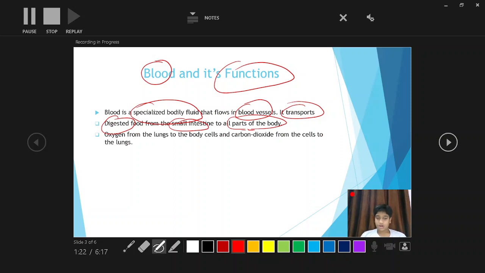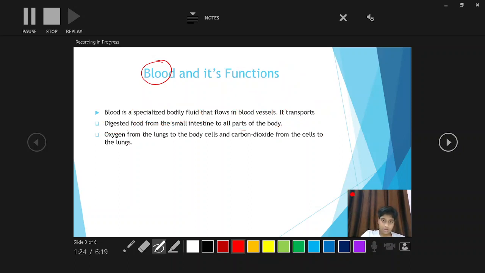Okay, next part. Oxygen from the lungs to the body cells and carbon dioxide from the cells to the lungs.